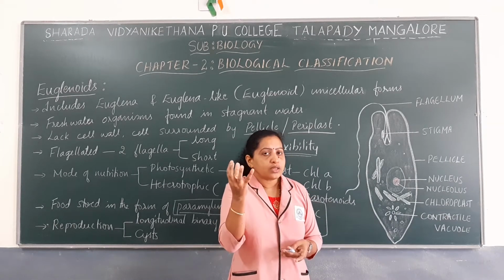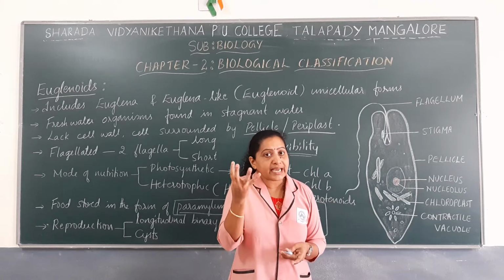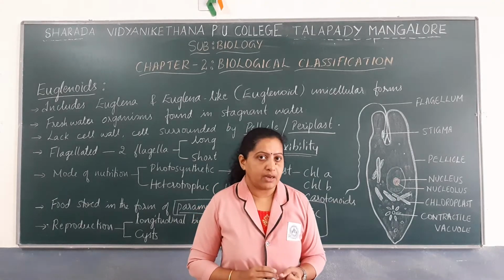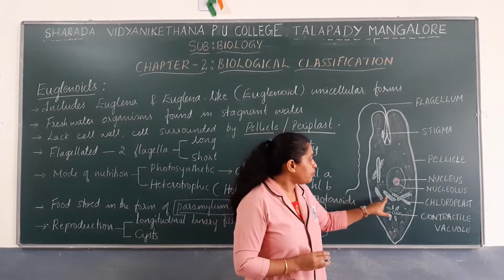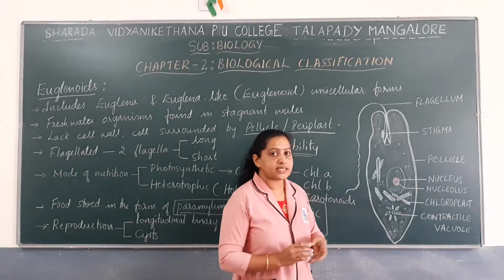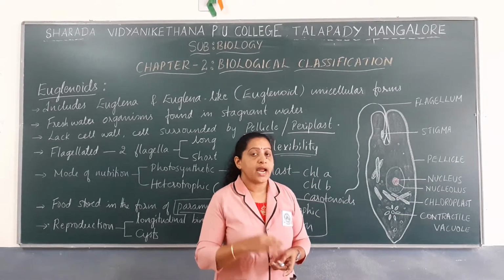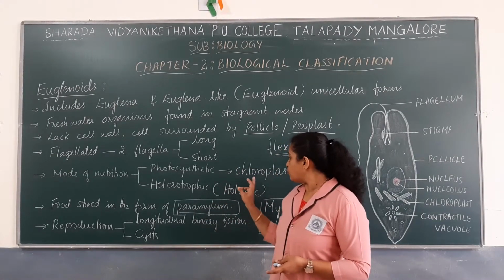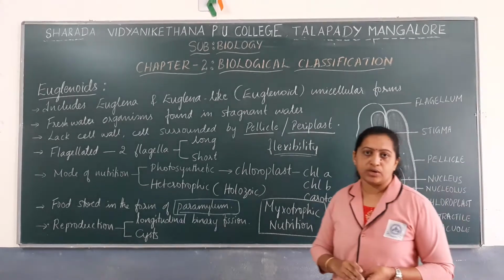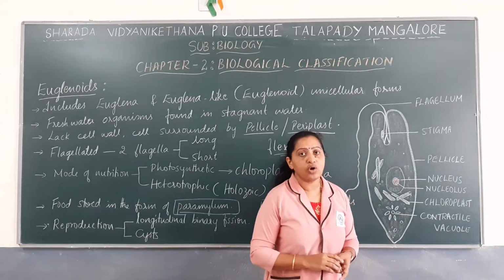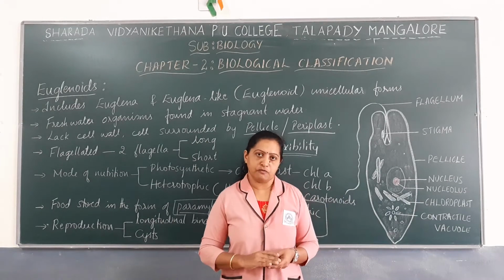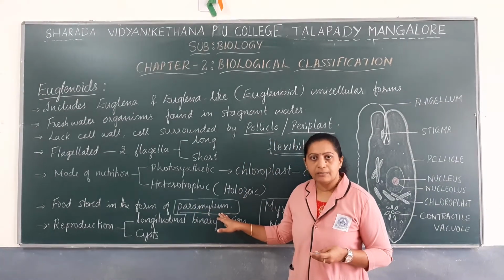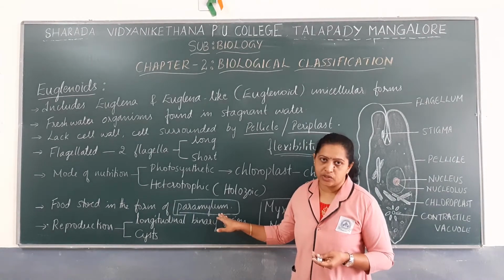Based on the availability of light, they can detect the light and move to the region where light is available. Because of the presence of ribbon-like chloroplasts in them, they can undergo photosynthesis. Inside these chloroplasts, there are pigments known as chlorophyll A, chlorophyll B, as well as carotenoids. With the help of these pigments, they undergo photosynthesis and synthesize food, which is stored in the form of paramylum, a form of carbohydrate.